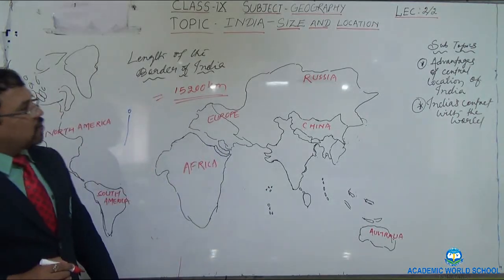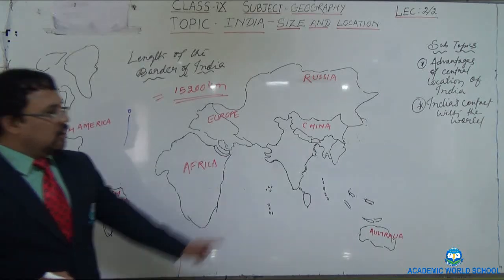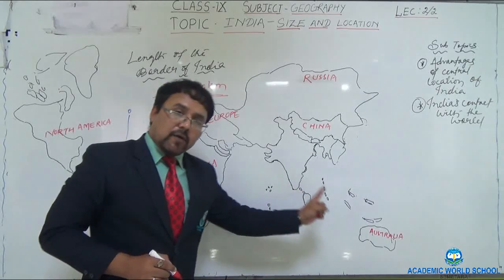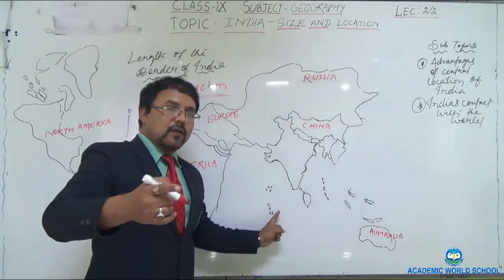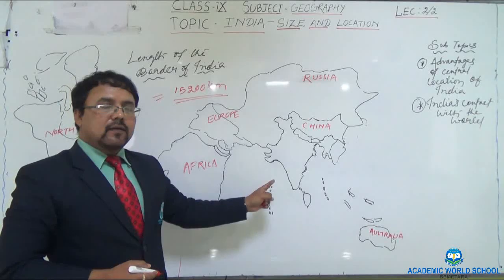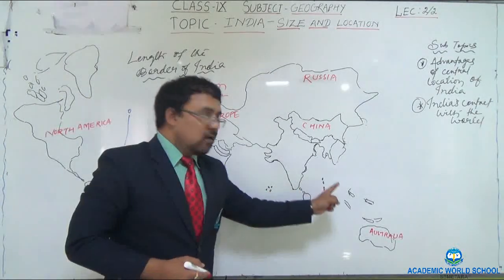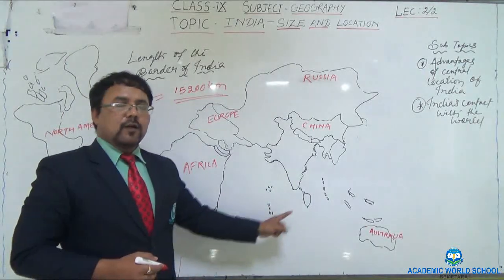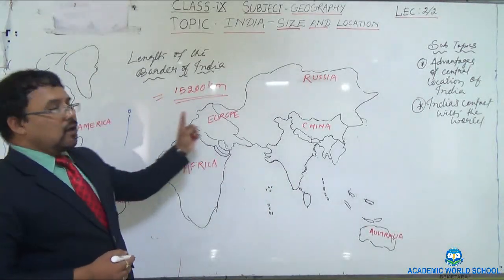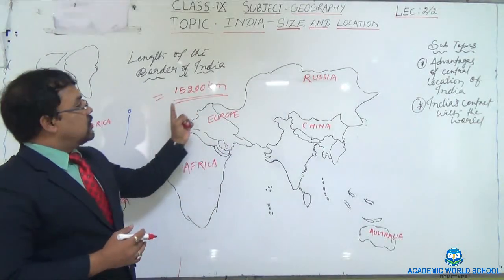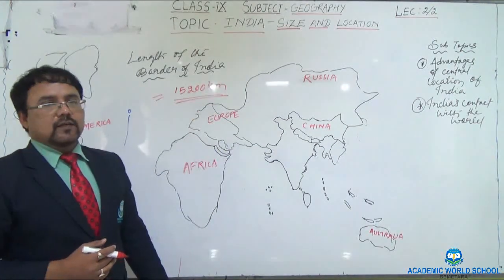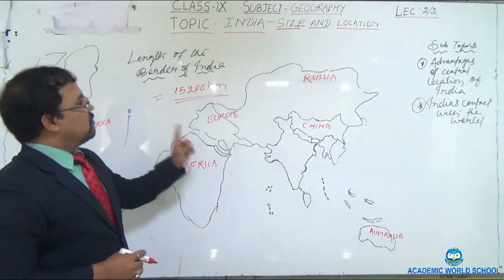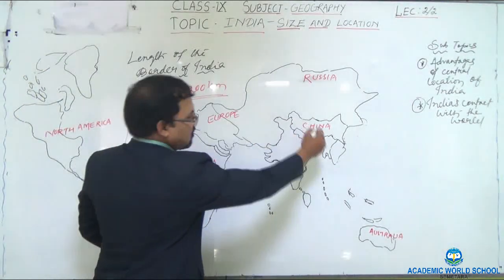So what is the length of the border of India? 15,200 kilometer, including the coastline and the coastline of Andaman and Nicobar Island and Lakshadweep Island. Once again I am repeating, the border of main India, the border of the Andaman and Nicobar Island and the border of Lakshadweep Island, in total they have a length of 15,200 kilometer. So whenever you are asked about the length of the border of India, you have to mention 15,200 kilometer.